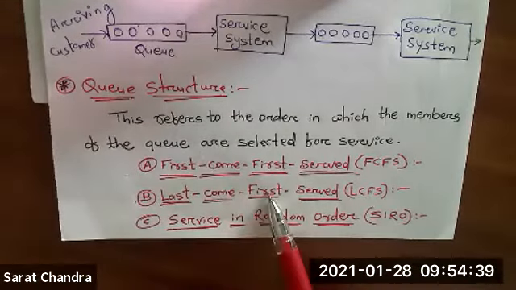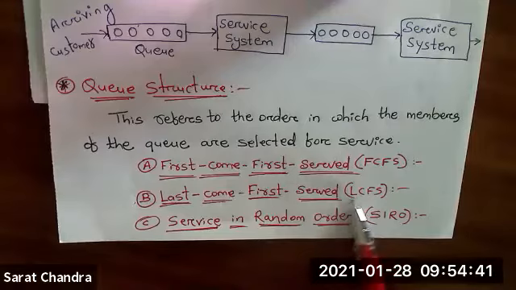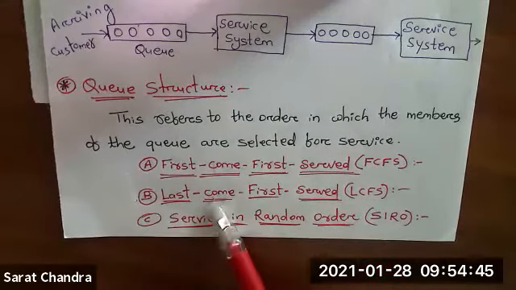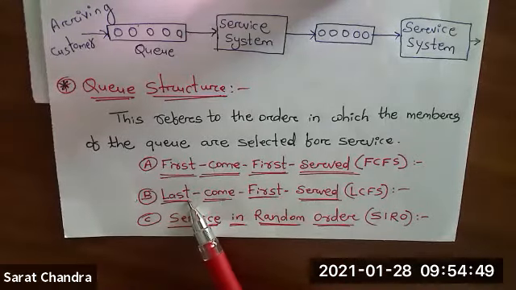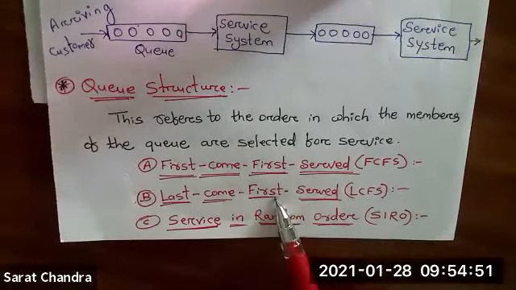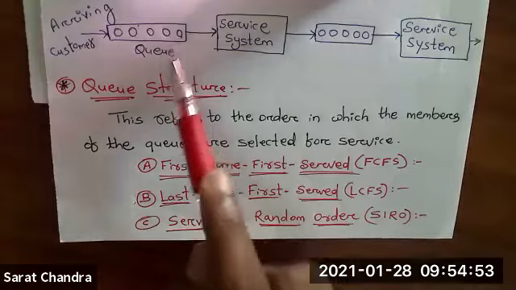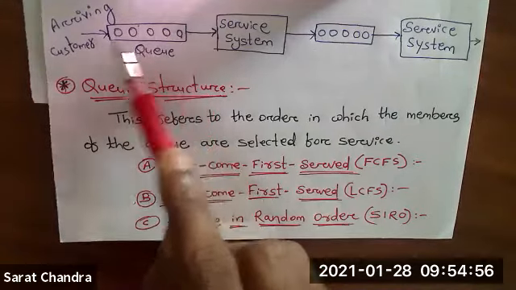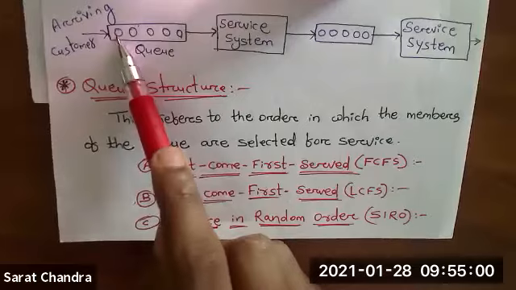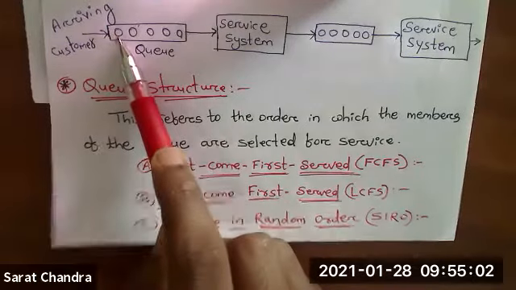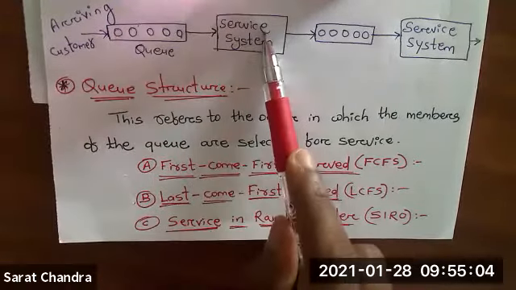The second type of queue structure is LCFS. What is the full form? Last come, first served. Whoever comes last, service will be provided to him first. Here also, this is 1, 2, 3, 4, 5. Out of these 5 customers, this is the last customer, but he will get the service first.